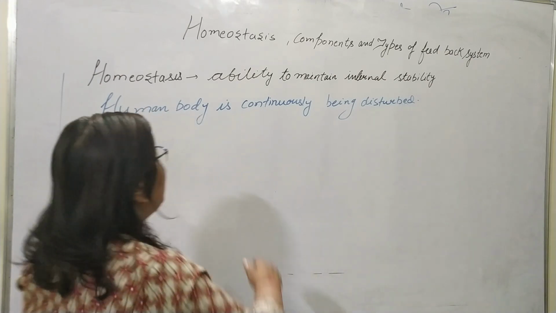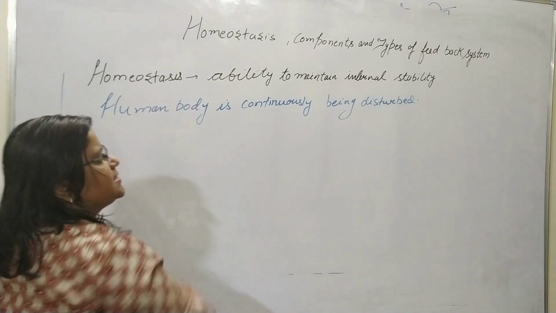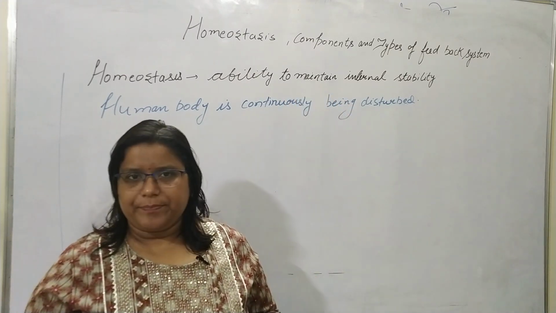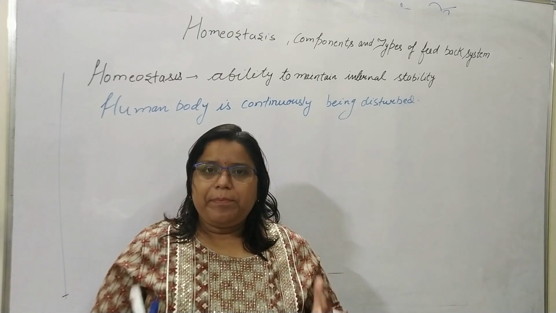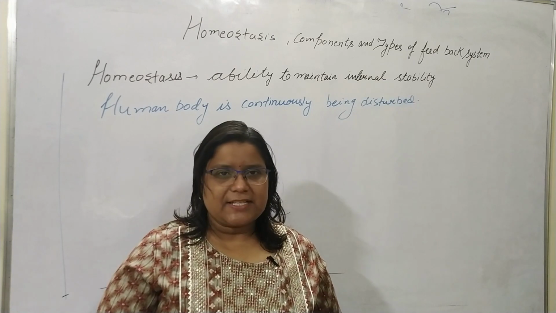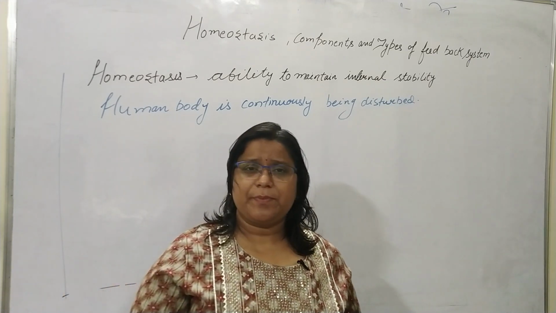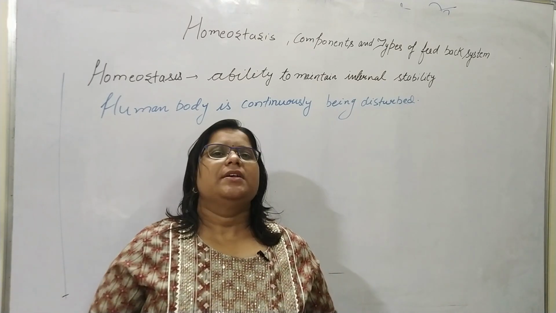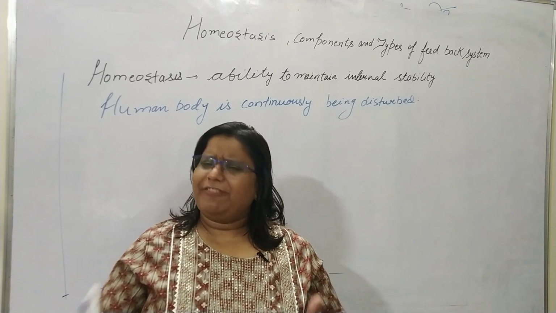Here I have written a one-line definition. Homeostasis means the ability to maintain internal stability. It means our body wants to maintain a proper system, either the temperature, the blood pressure, the glucose level, or any other hormonal aspect.